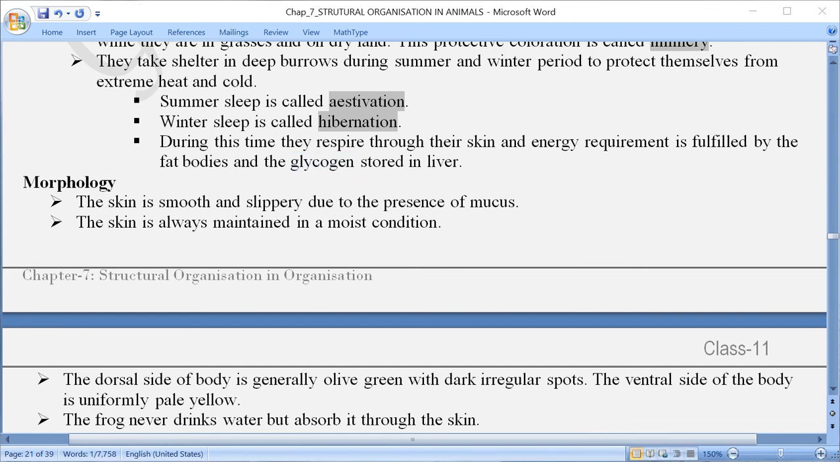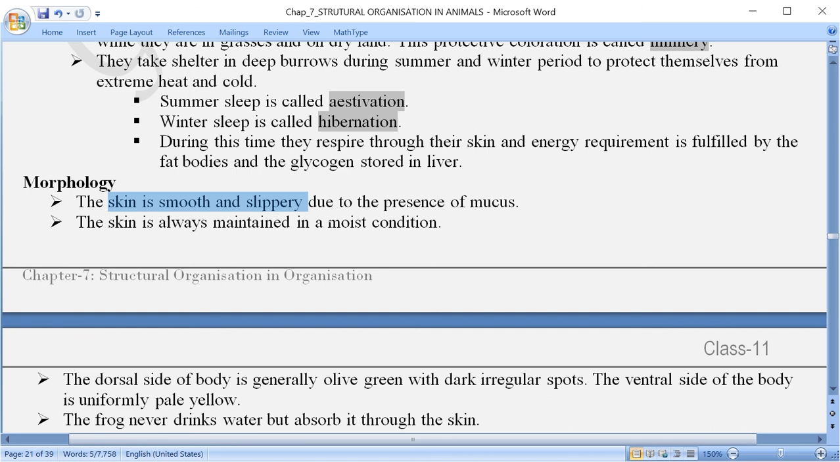Now coming to the morphology, you understand what is morphology and what is anatomy. Morphology is external structure, and when we talk about anatomy, that is internal structure. So here when we talk about its body surface, first of all, that is the skin. If you have sometime touched the body surface, you will find that the skin is very much smooth and slippery. Why is it smooth and slippery? Mainly यहाँ slippery क्यों है?